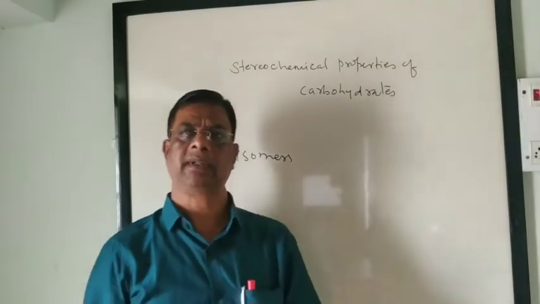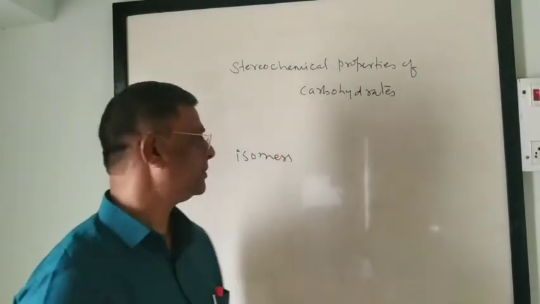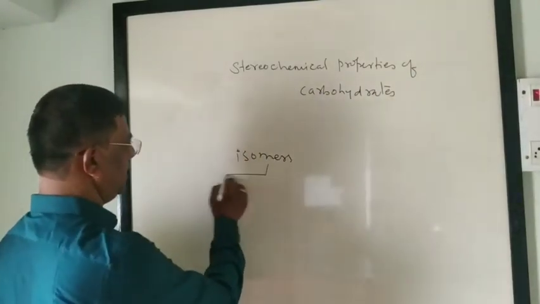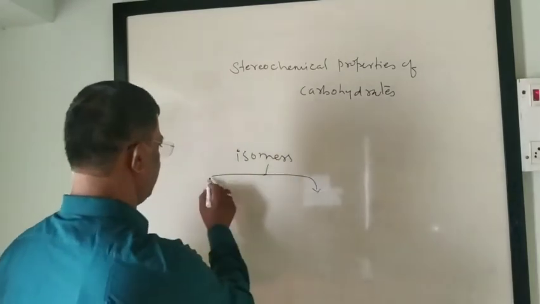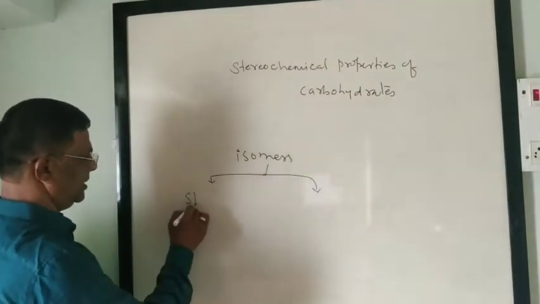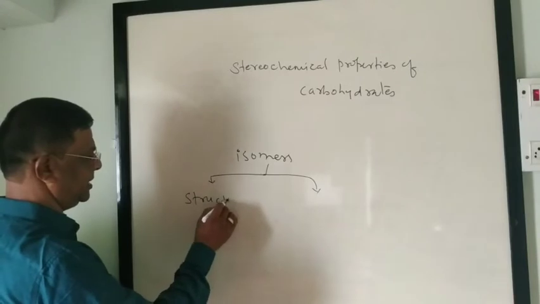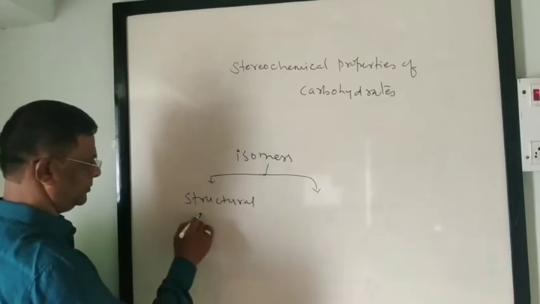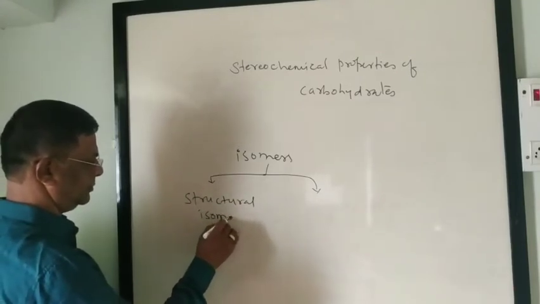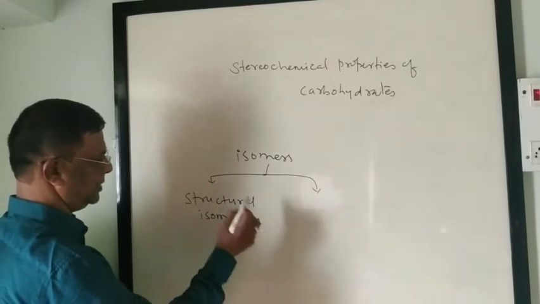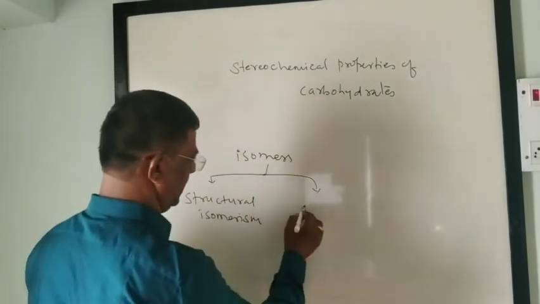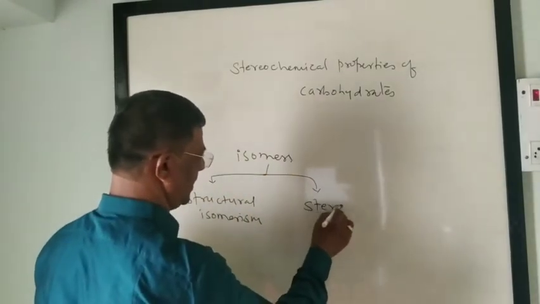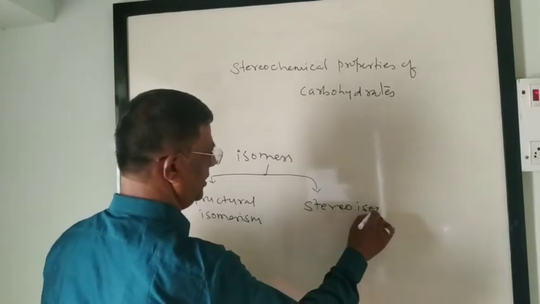So isomerism is of two types: firstly structural isomerism, and secondly stereoisomerism.